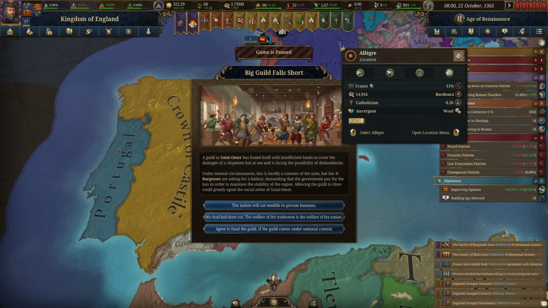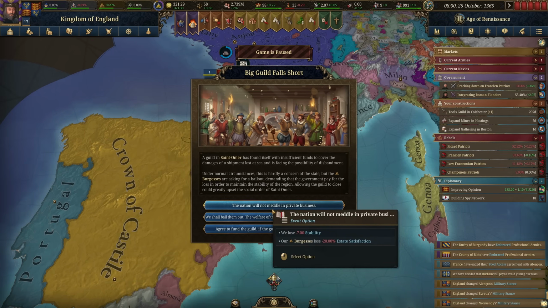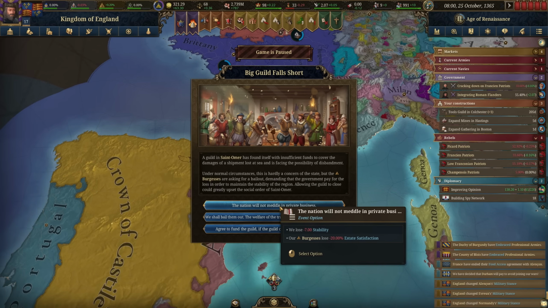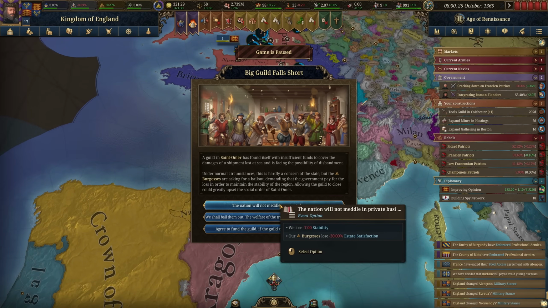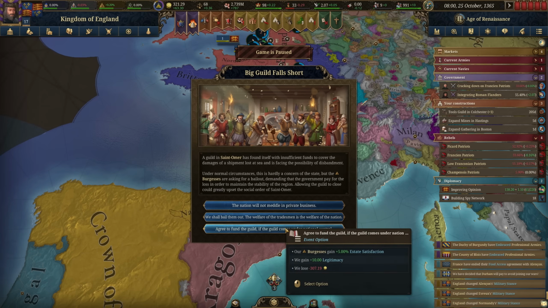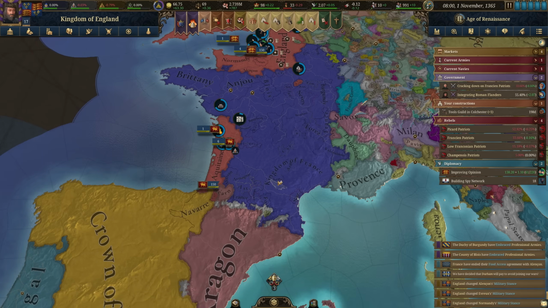And from Spain, specifically Barcelona, well, we've seen this event before. It's a really negative one overall. It's very expensive. So if you take this option, you're going to lose stability and you're going to piss off the burghers. Or you can spend a bunch of money to make them really happy or to get legitimacy. I guess because we have the money, we'll go for this, but I'm not happy that we got that event